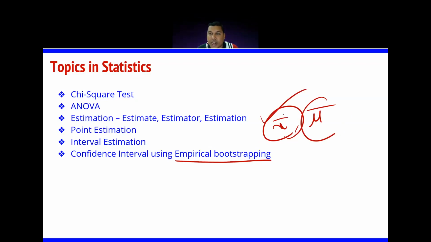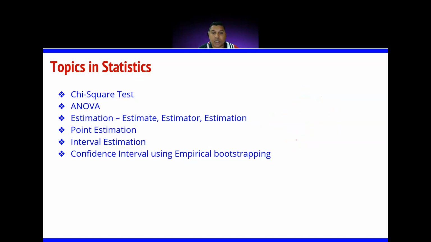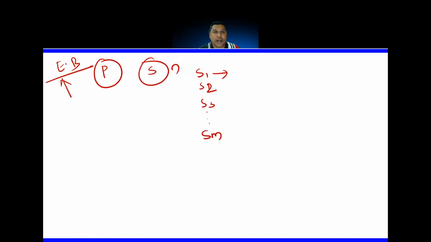You have the data points, you can calculate the mean of the population or standard deviation, right? Suppose you want to find out the 90th percentile, or you want to find out the median, a few typical things which are a little difficult to calculate, you can apply the empirical bootstrapping method. So here for S1, I'll calculate M1, for this M2, M3, and so on, Mm.